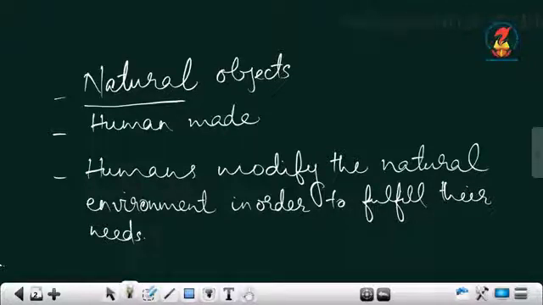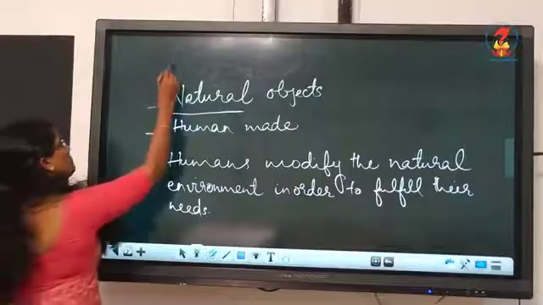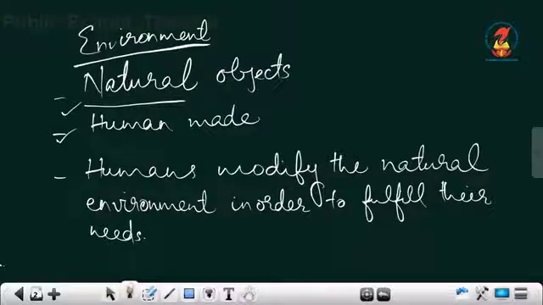So, humans modify the natural environment in order to fulfill their needs. So, environment consists of both natural and human made factors. Humans modify this natural environment in order to fulfill their needs.